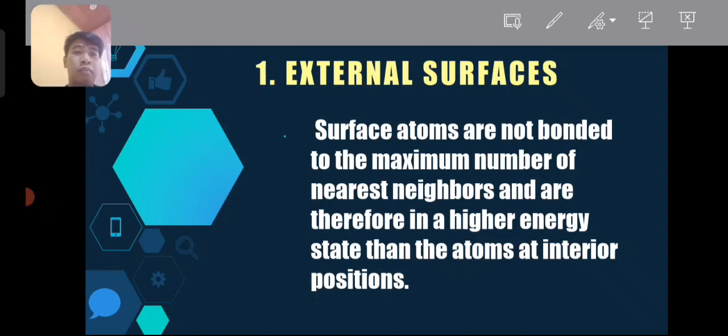Surface atoms are not bonded to the maximum number of nearest neighbors and are therefore in a higher energy state than the atoms at interior positions. So, upon searching the web and sa libro guys, wala akong makita na actual na figure or representation ng external surfaces, but ang concept niya is ang external surfaces ay hindi siya rigid or solid as sa interior na composition niya. So, dali lang siyang ma-disalign or dislocate and ma-misalign.